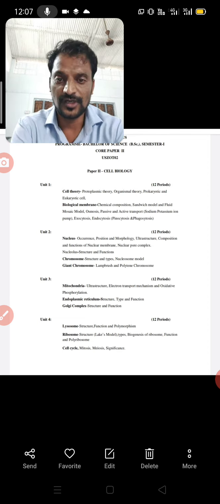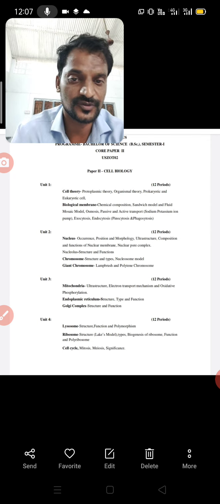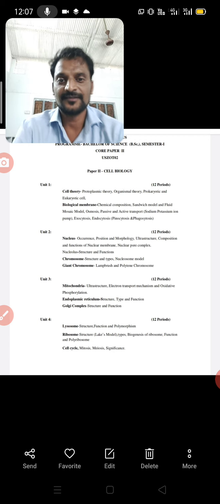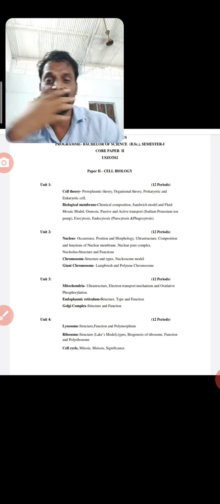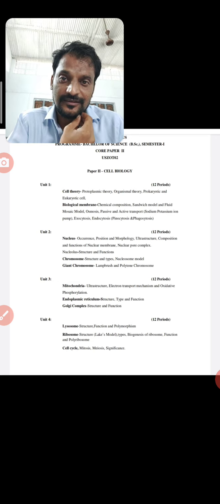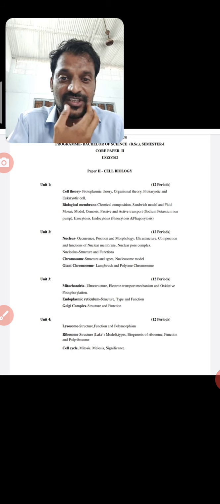Then the chromosomes, structure and types of chromosomes. If you consider the eukaryotic cell of human beings, in each cell there are 23 pairs of chromosomes, meaning 46 chromosomes.